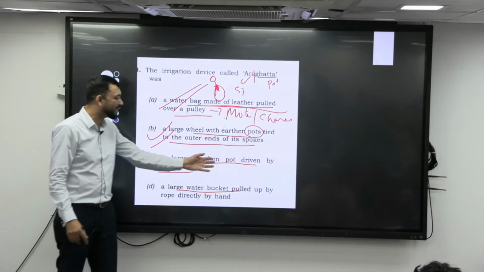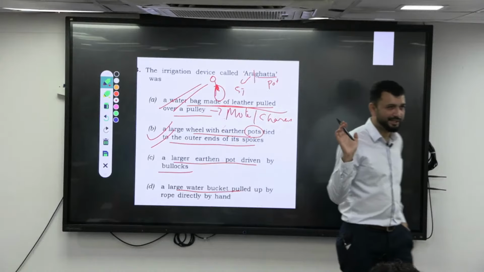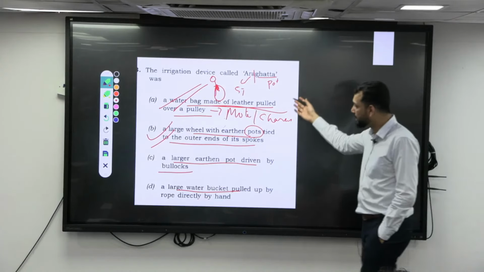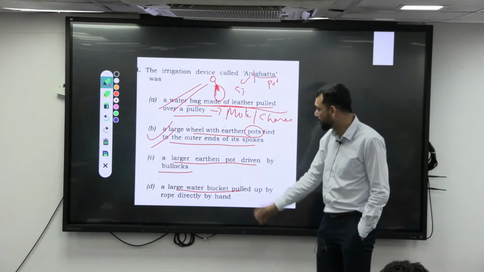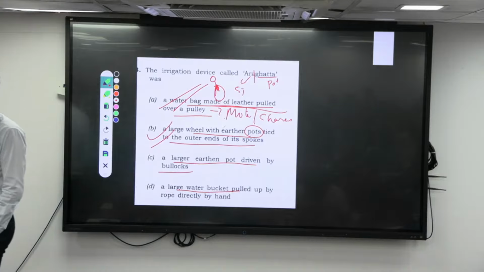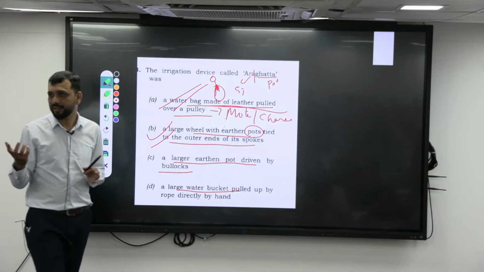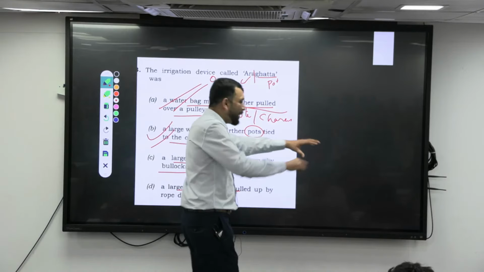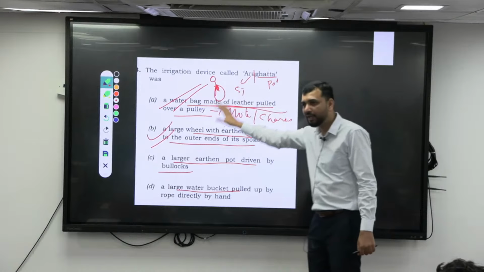This is also not looking logical. Large earthen pot driven by pulley, that is something logically also not sounding correct, right? So if you just know it is about irrigation, then a large water bucket pulled up by rope directly by hand is not something of a Persian technology or a wheel technology. Aragatta is called what? Persian wheel technology. Even if you know it is a Persian wheel, what will a wheel have? Spokes, right? So like that also you can connect. From the options, the one having more spokes with pots tied to different spokes will make sure that this is the answer, right? So this is about your irrigation device.